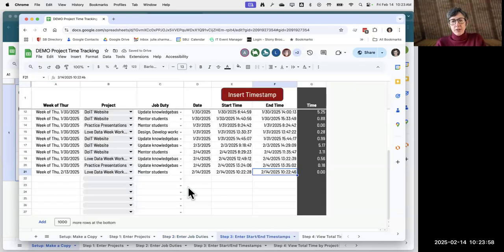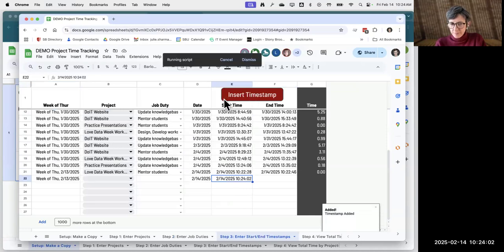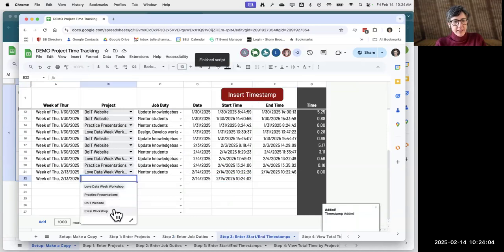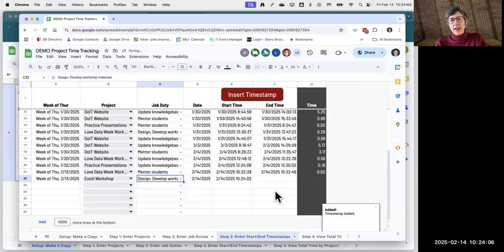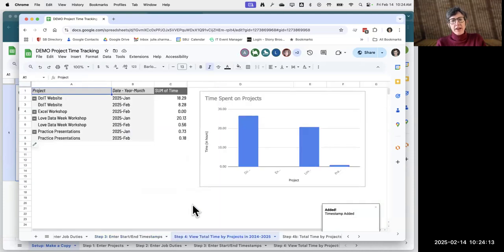And then, like I said, when you get to step 3, you're just clicking the timestamps and selecting the information you're working on, and it calculates for you. And then the cool thing about this is that it already has pivot tables and charts built into it, so you can see how your time is being spent throughout the year as you go through there.